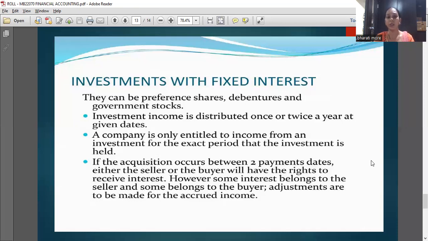Then if a transaction occurs between two payment dates, either the seller or the buyer will have the right to receive interest. However, some interest belongs to the seller and some belongs to the buyer. Adjustments are to be made for the accrued income.